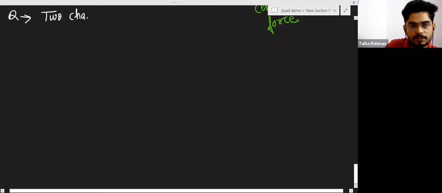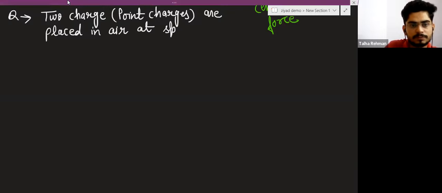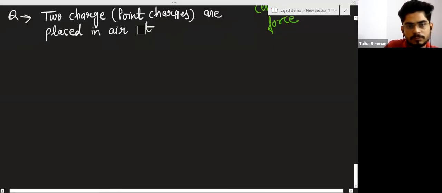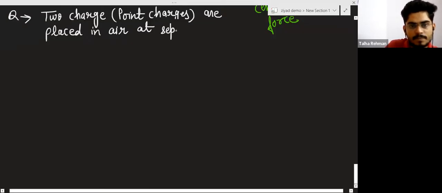Two point charges are placed in air at a separation of d.